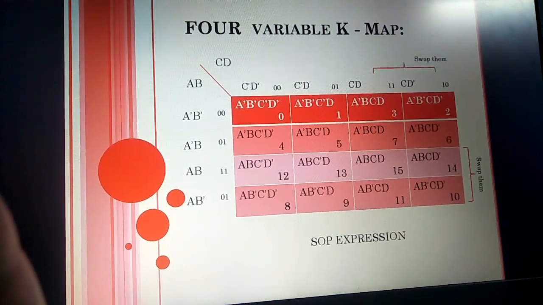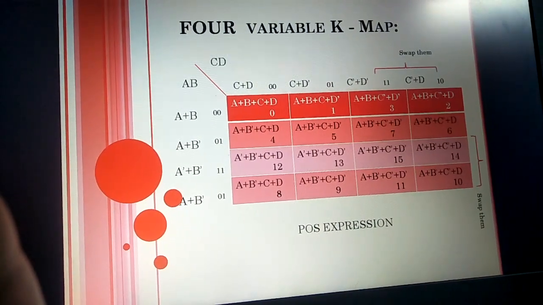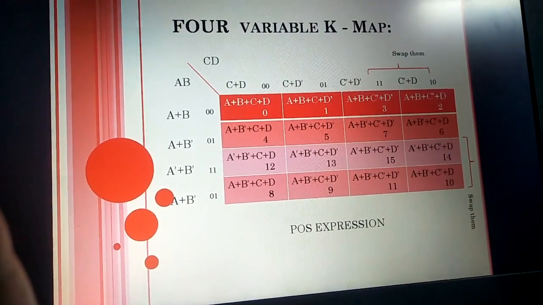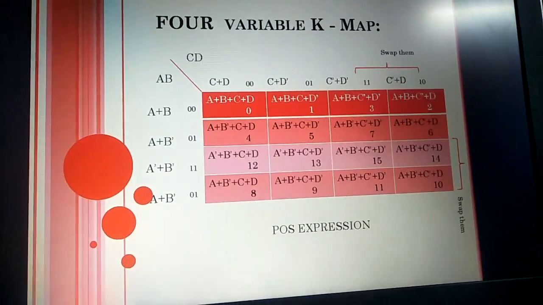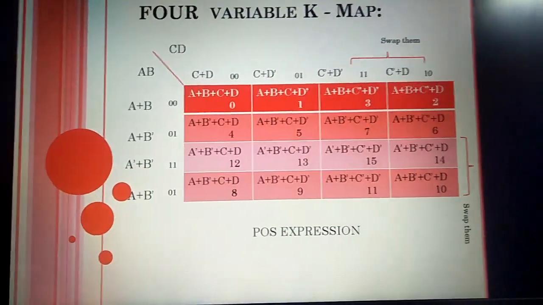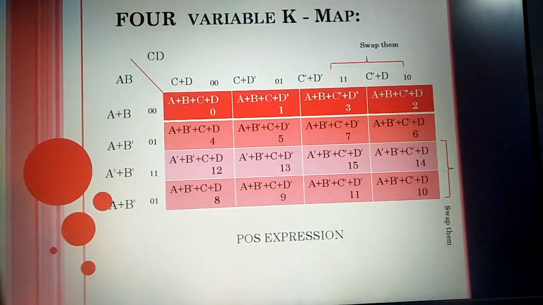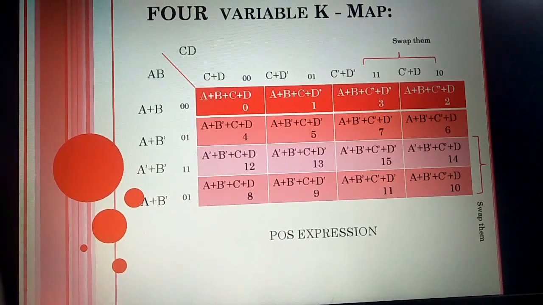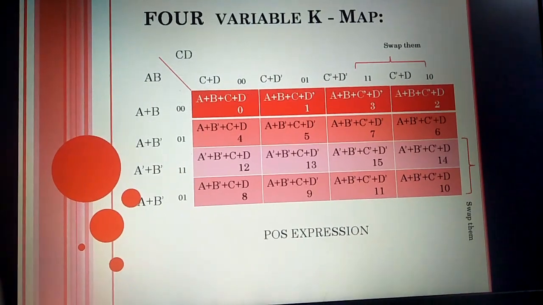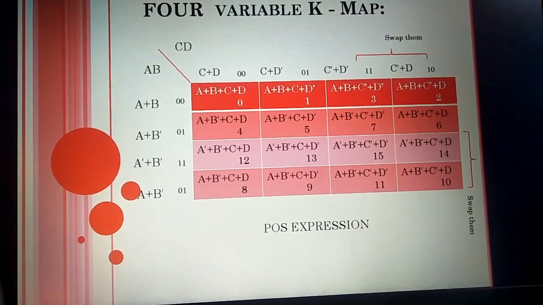See, in the next four variable K-map, what do we have to design? Same thing, the POS expression. Same way, we have to swap the last two columns and the last two rows.